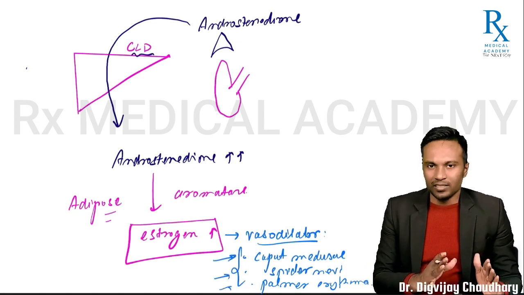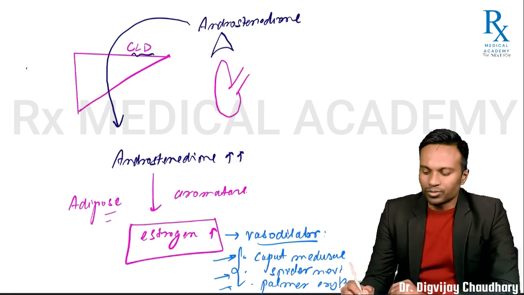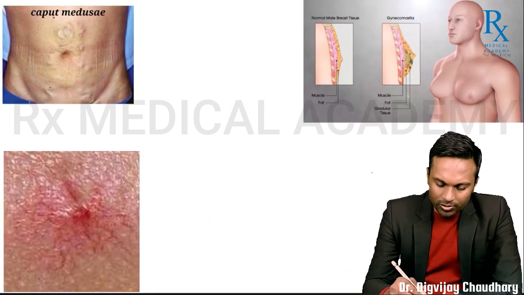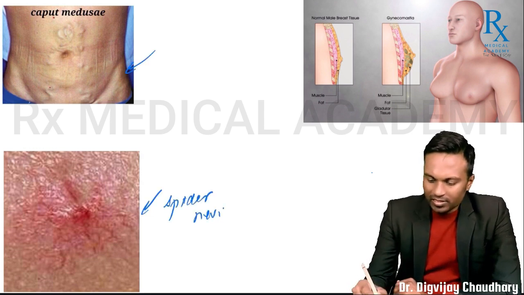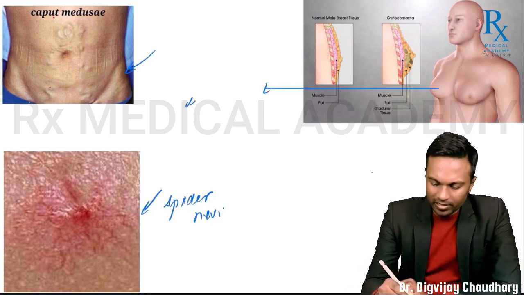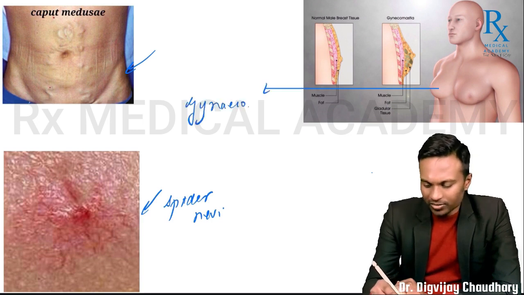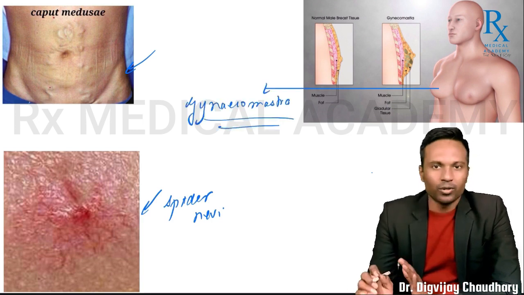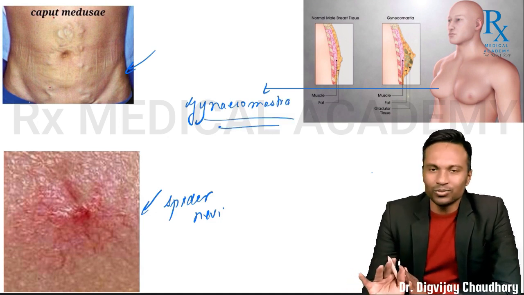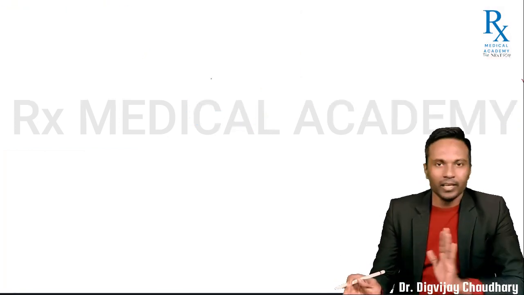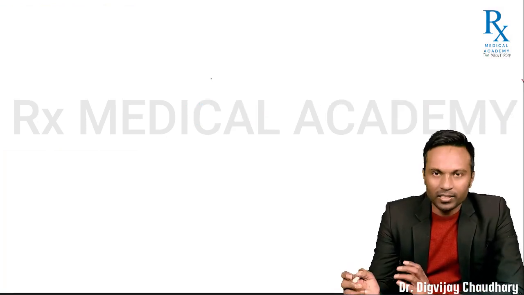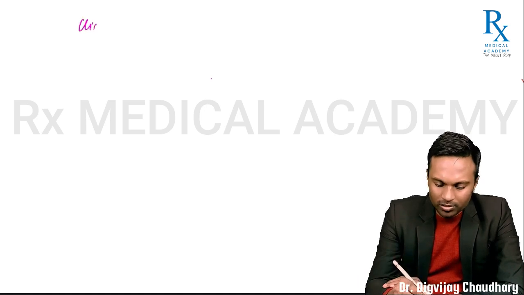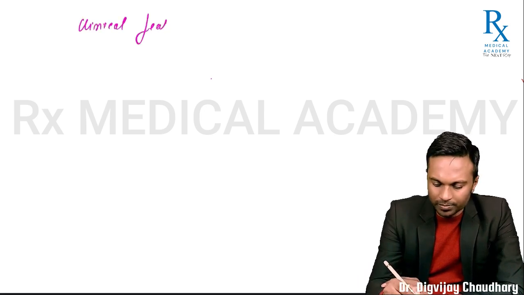Now it has become very easy to memorize all the clinical features of chronic liver disease. This is caput medusae. This is spider nevi. This is gynecomastia, right? Interesting case. लोग ऐसे लोगों के काफ़ी मजे लेते हैं. Gynecomastia in males, breast atrophy in females. Okay. एक बार इसको रिकैप करते हैं और कुछ फंडा लगाते हैं जिससे तुम लोगों को ज़्यादा टाइम तक ये याद रहे. Okay. Let's talk about clinical features of chronic liver disease.